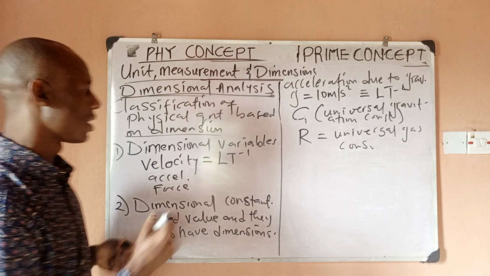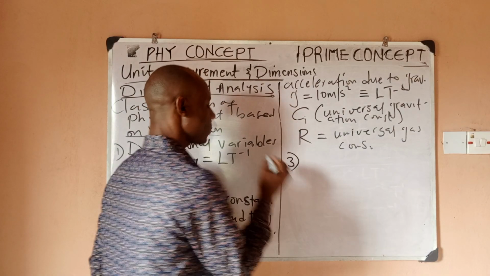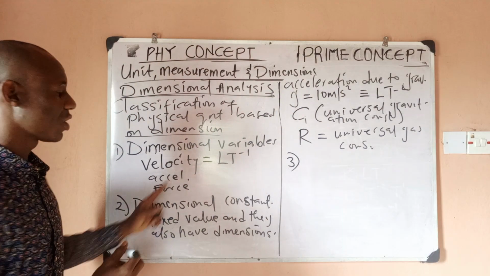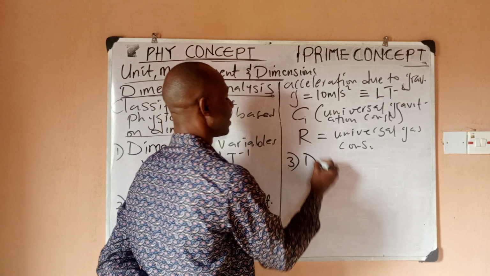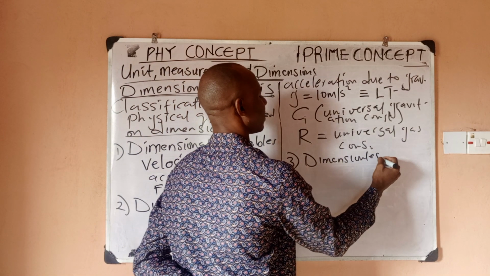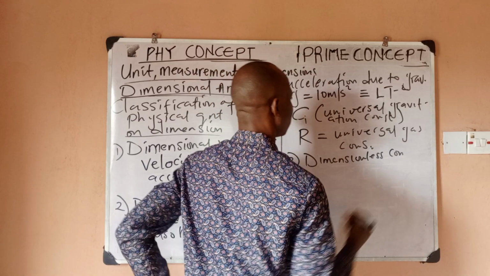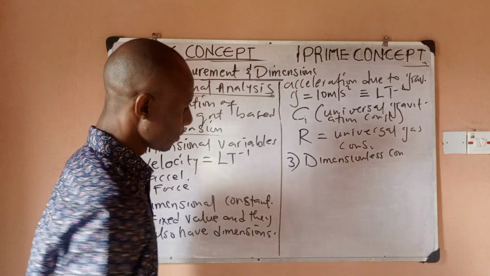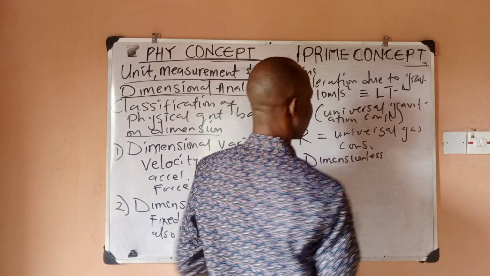Now, we have looked at dimensional variables and dimensional constants. We want to look at dimensionless variables and constants. Let's start with dimensionless variables.